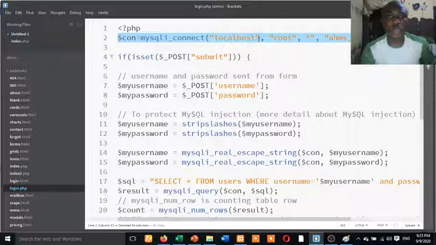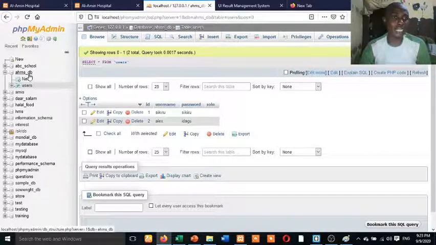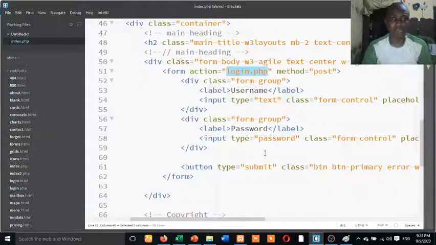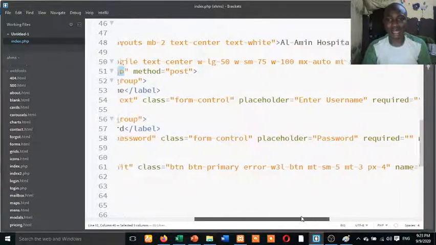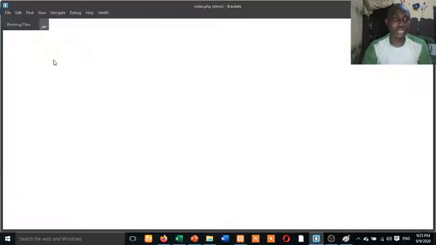You'll know this one from when we were learning MySQL or SQL statements. Localhost, root, the password is empty, and the name of the database. I hope you are following. This is the name of the database, ahms_db. So now what I'm saying is, if isset, this thing, POST. I've told you about this POST: when I post this submit, it means that if this submit button is clicked. Where is that submit button? This thing. If this submit is clicked, that is the meaning of isset. Are you getting it?